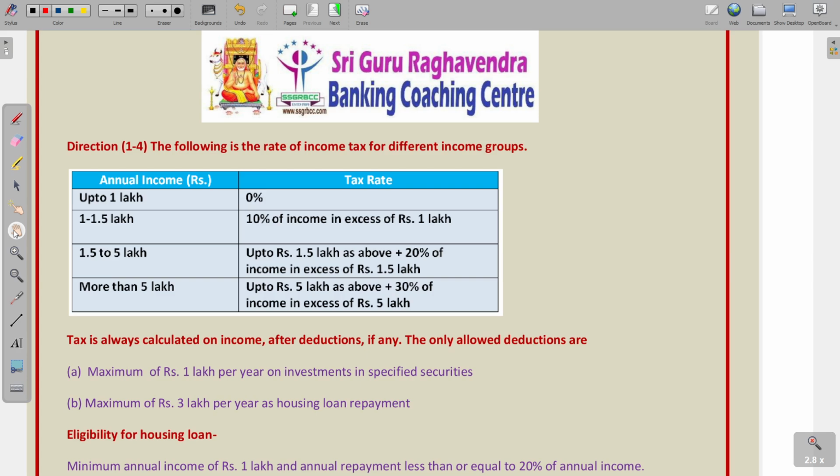So, here we are given with annual income and tax rate. Up to 1 lakh there is 0% tax. Between 1 to 1.5 lakhs, 10% of the income in excess of 1 lakh.